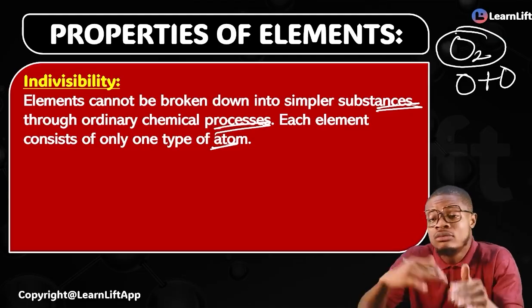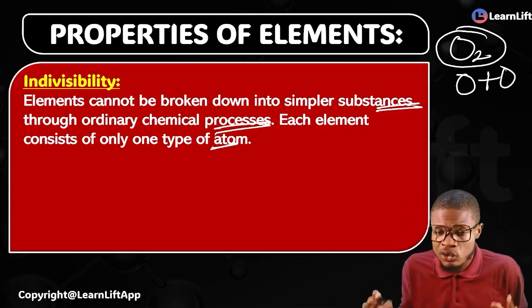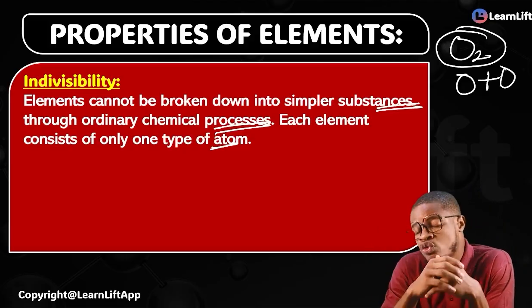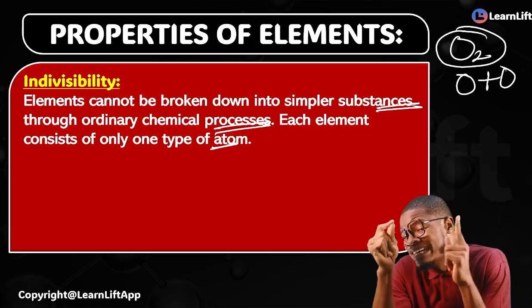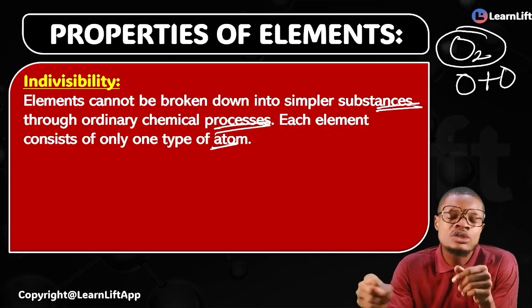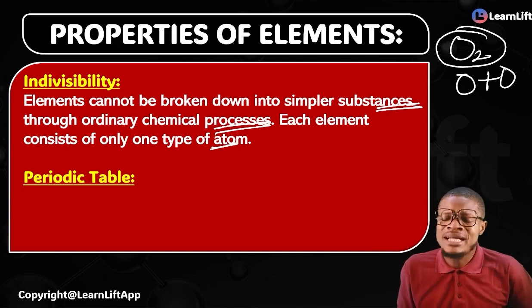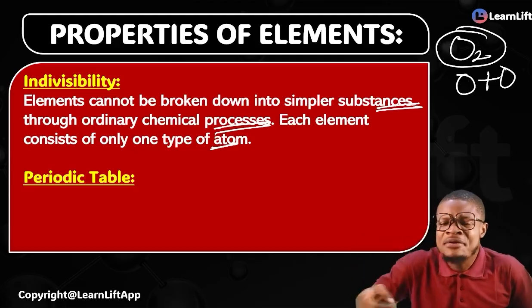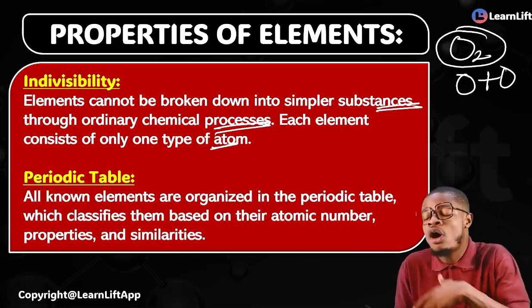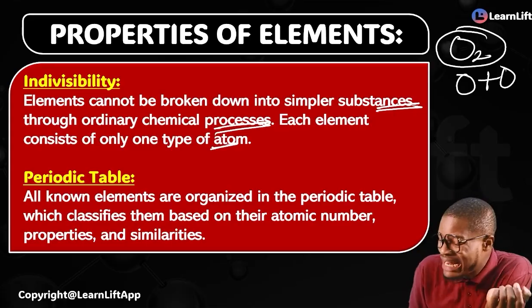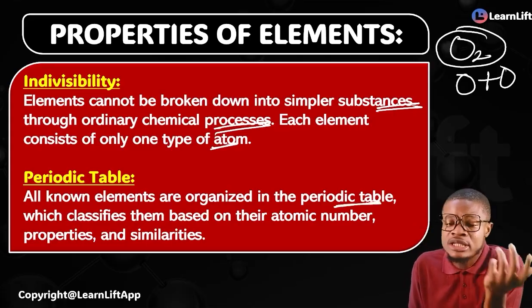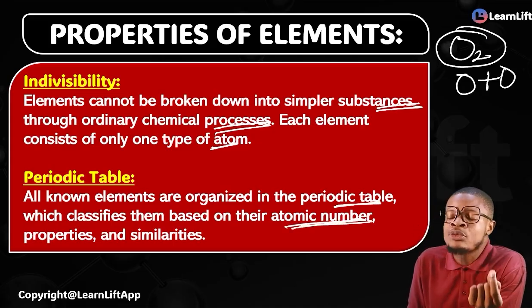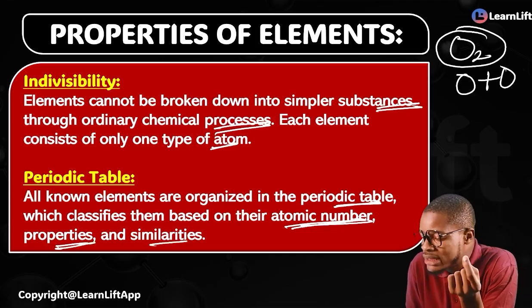As we move, you are going to learn a lot of all of these things, so just follow me. So elements cannot be broken down into simpler substances through ordinary chemical processes. And then we said that each element consists of only one type of what? Atom. Another property is called periodic table. Oh yes, periodic table. By periodic table, what do we refer to? First and foremost, all known elements in this world are organized into what forms the what? The periodic table. And you can classify them on the basis of their atomic number, their properties, and their what? Similarities.